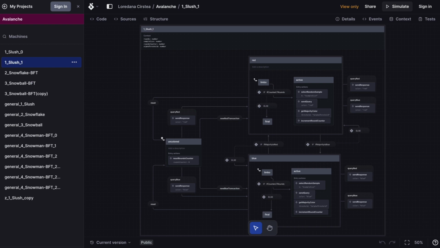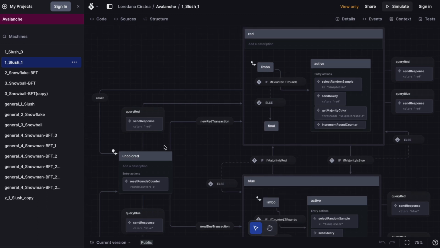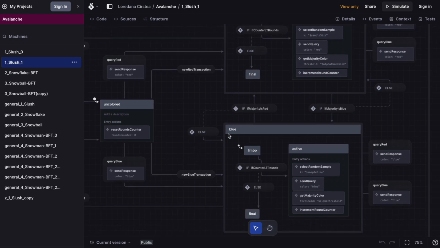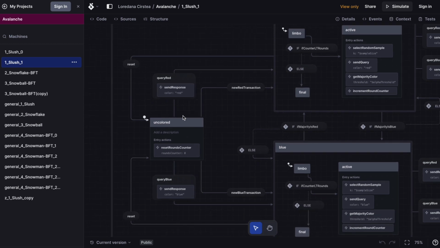Slush is the core, and we have three main states: the uncolored state, the red state, and the blue state. And I've also added some sub-states here, limbo, active, and final, to show whether the process of color selection is finalized or not. So each node starts as an uncolored node.